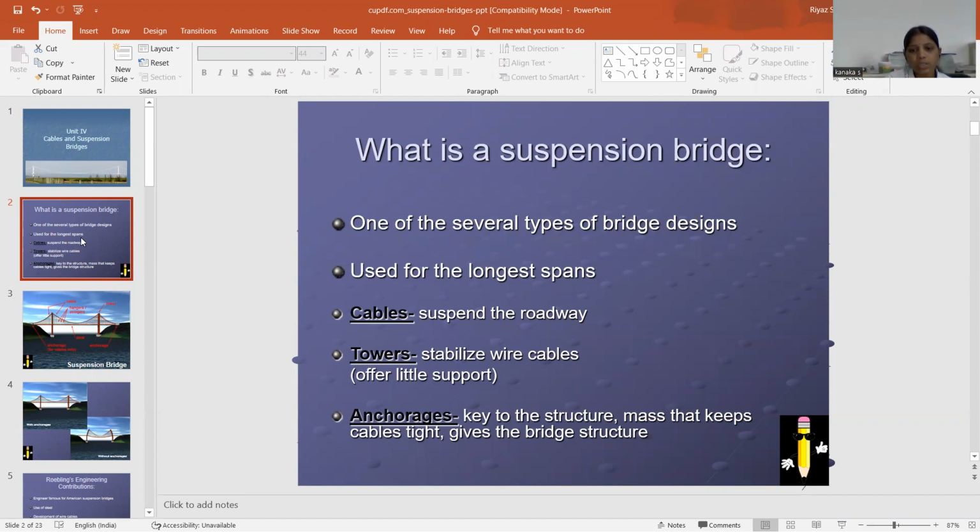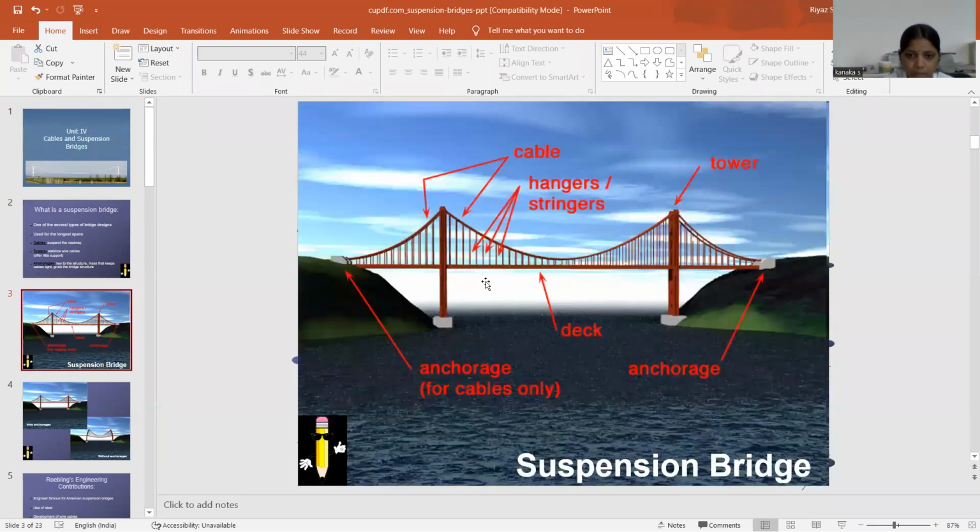Anchorage is key to the structure. The mass that keeps a cable tight gives the bridge its structure. So, this is the anchorage. Next one is the suspension cable, suspension bridges.